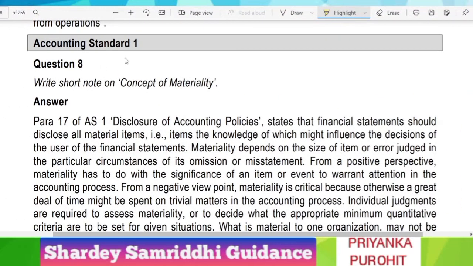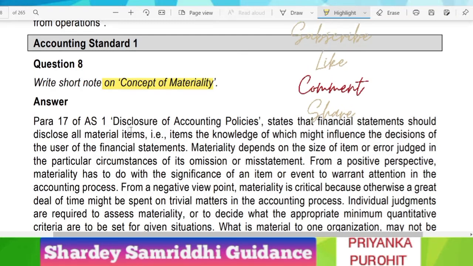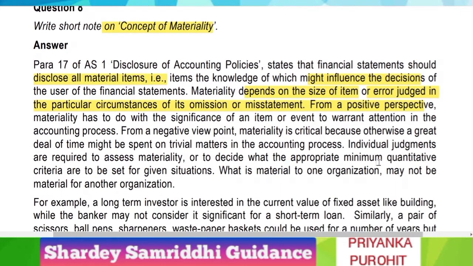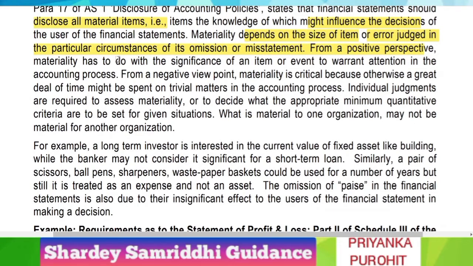So now let us look into the practice manual question. Write a short note on concept of materiality. As per para 17 of AS 1, disclosure of accounting policies, the financial statements should disclose all material items, that is items the knowledge of which might influence the decision of the user of the financial statements. Materiality depends upon the size of the item or the error judged in the particular circumstance of its omission or misstatement. From a positive perspective, materiality has to do with the significance of an item or an event to warrant attention in the accounting process.